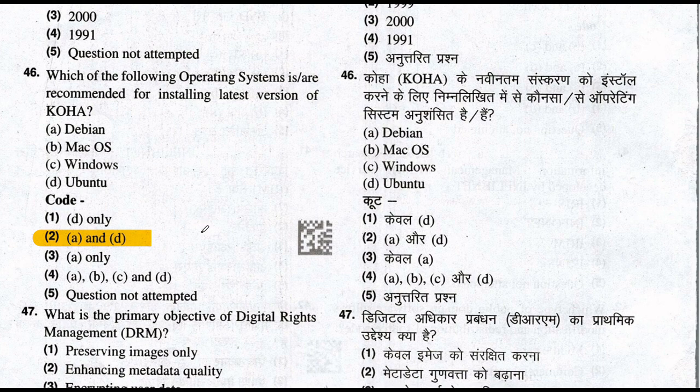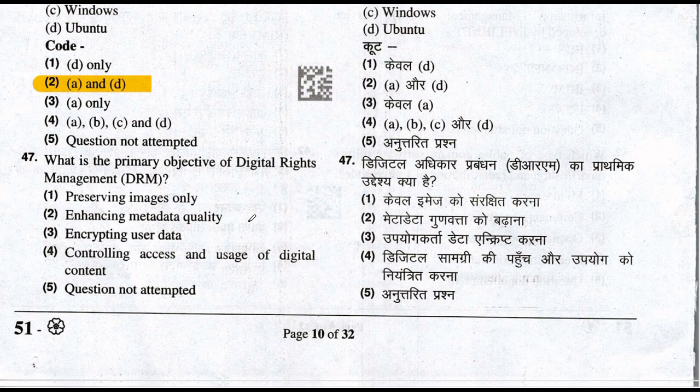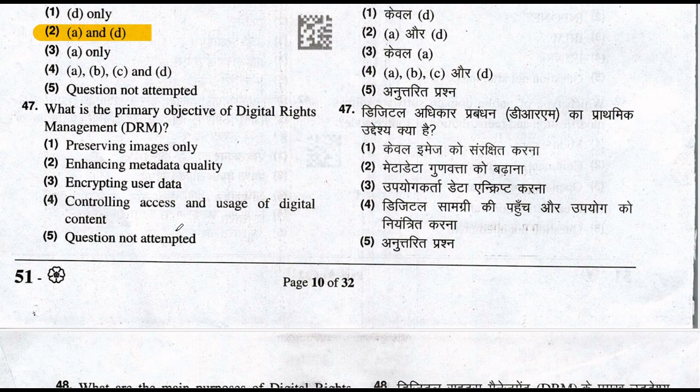What is the primary objective of digital rights management? The primary function of digital rights management is controlling access and use of digital content. So option number 4 is the right answer of this question. Let's move to question number 48.